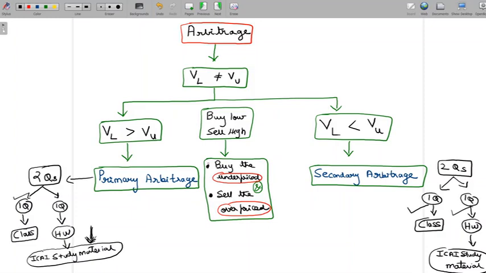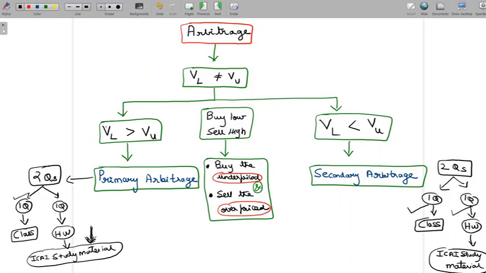So that's very important. So here what we'll do is, in a primary arbitrage, we are going to be selling stake in the levered firm and buying stake in the unlevered firm. Simply because the value of the levered firm is higher: sell the overpriced, so sell stake in the levered firm, buy the underpriced, so buy stake in the unlevered firm. And that's the exact opposite of what we are going to be doing when we go to secondary arbitrage.